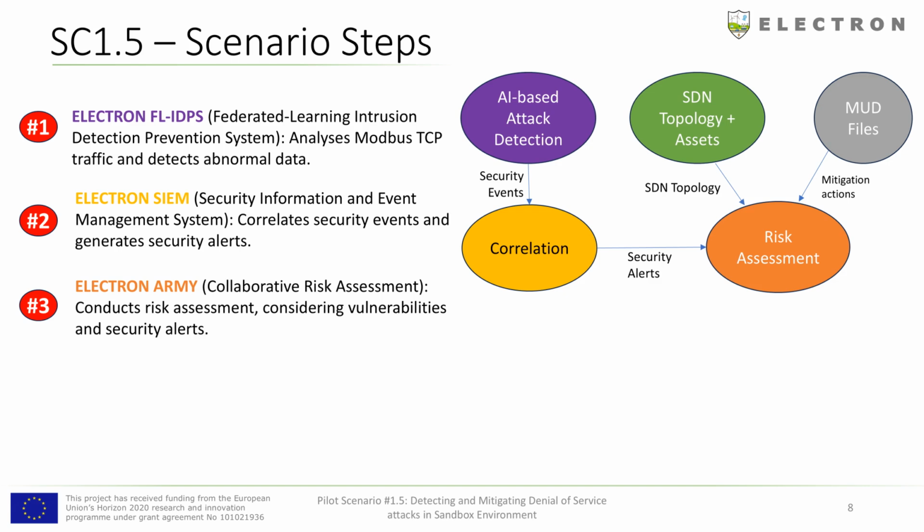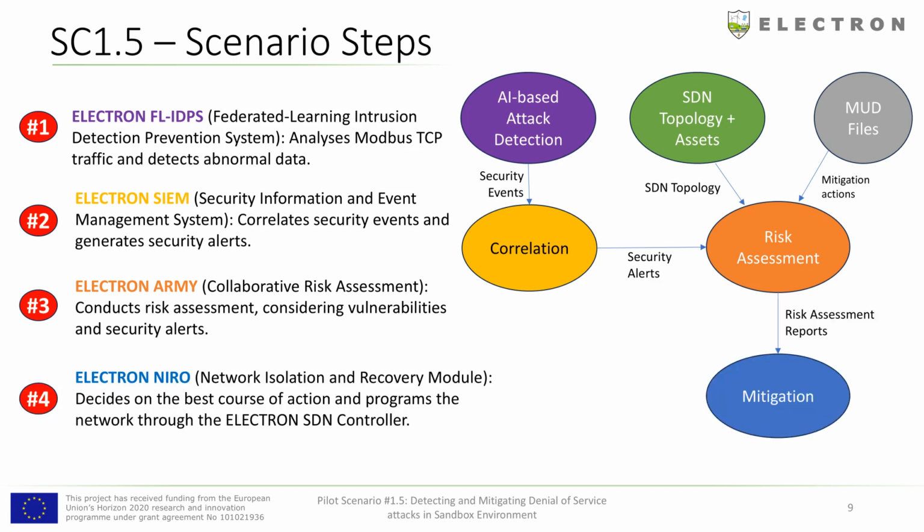By utilizing information about the current topology assets from the SDN controller, and the possible mitigation actions coming from DASI, the ELECTRON ARMY conducts risk assessment, and generates a risk assessment report. The risk assessment report includes the identified threats, as well as mitigation actions that can be applied for them.